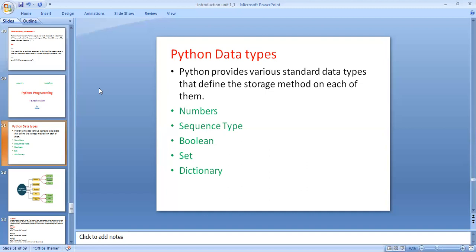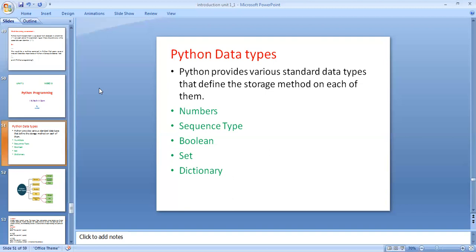Also Python enables us to check the type of the variable. Type of the variable means which data type is used in a particular variable in the programming. At that time, Python provides the type function.